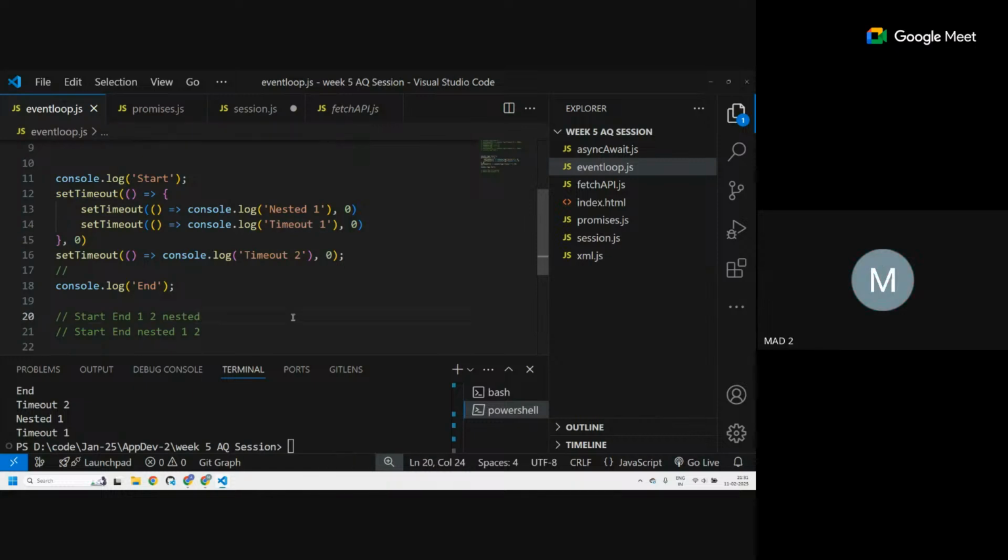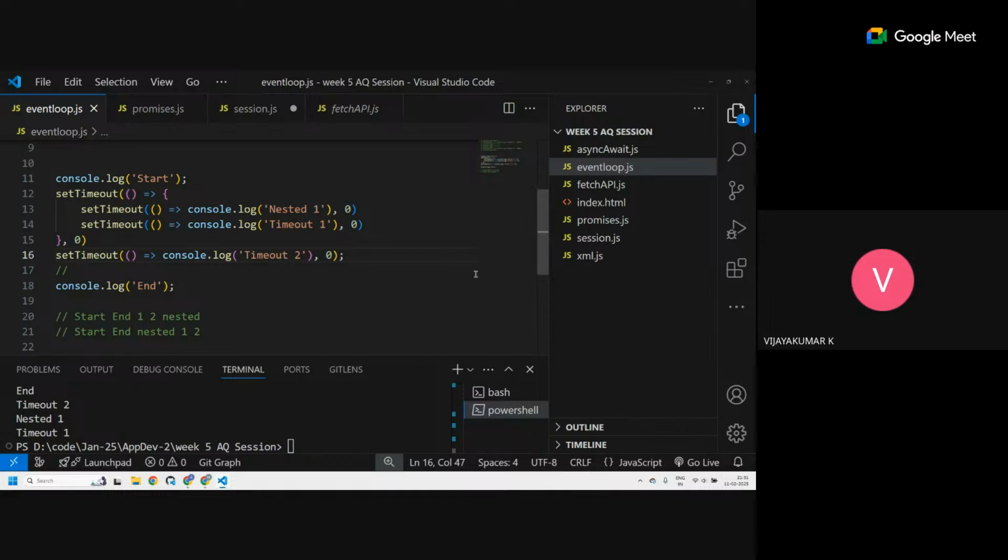Does it make things clear? Yes, sir. Okay, sure. You should use this code and try to experiment with it. That will help a lot. Just be careful about what order they are going into the web API. If they have the exact same timing, then whichever got moved to the web API first will be moved to the task queue first.